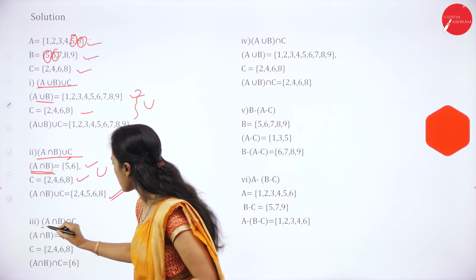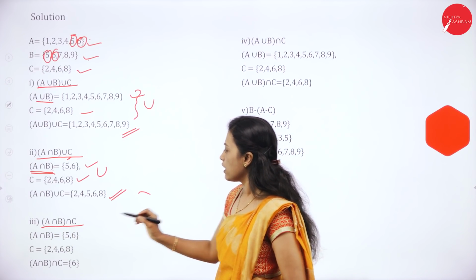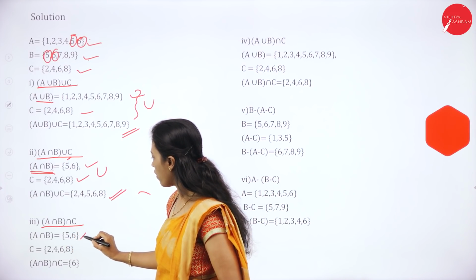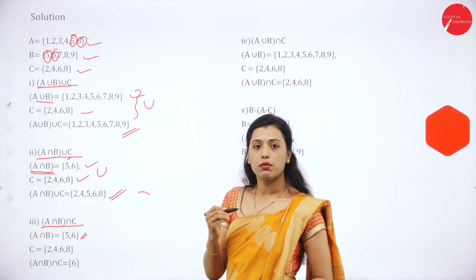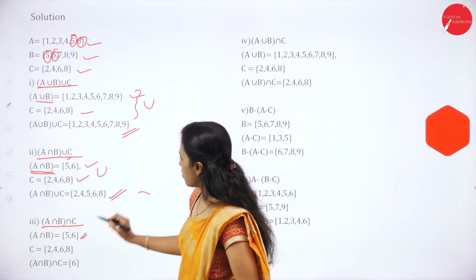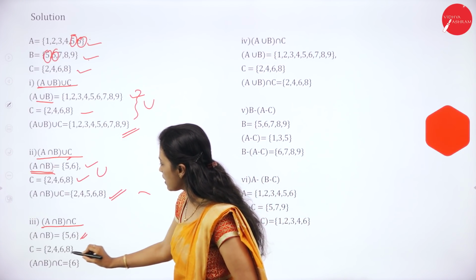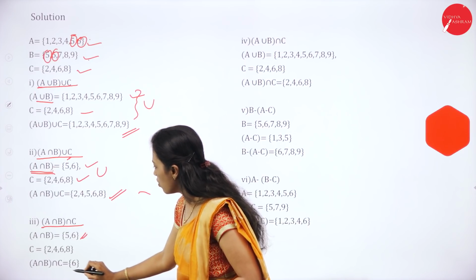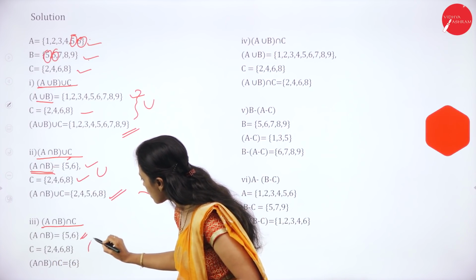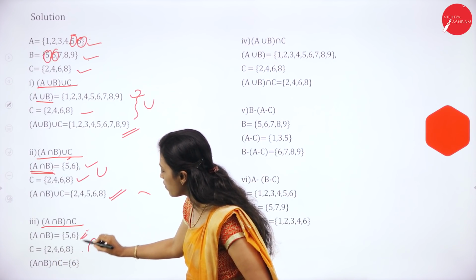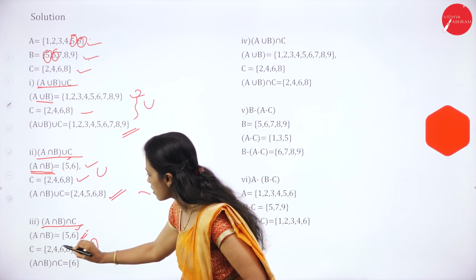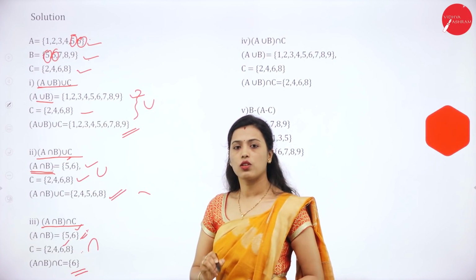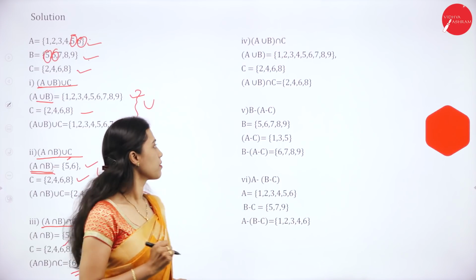Then A intersection B intersection C. A intersection B is equal to 5 and 6, and C is 2, 4, 6, 8. Common elements between these two are 6. So A intersection B intersection C is 6.